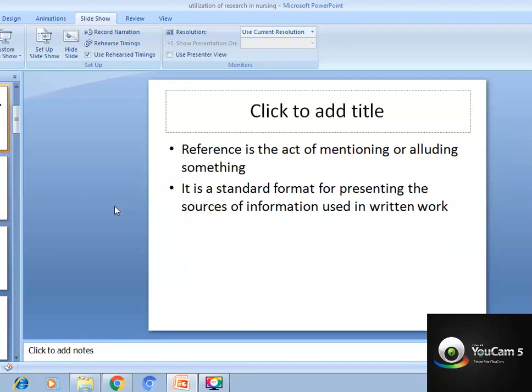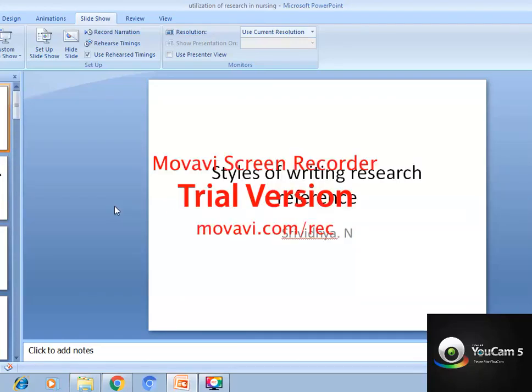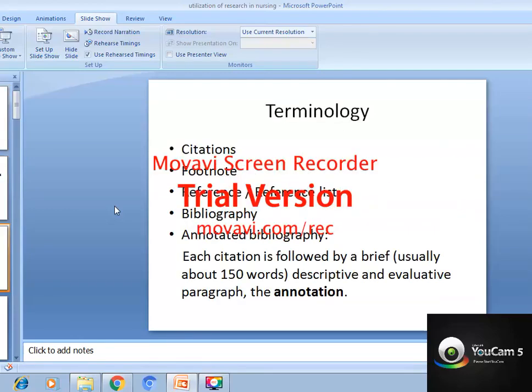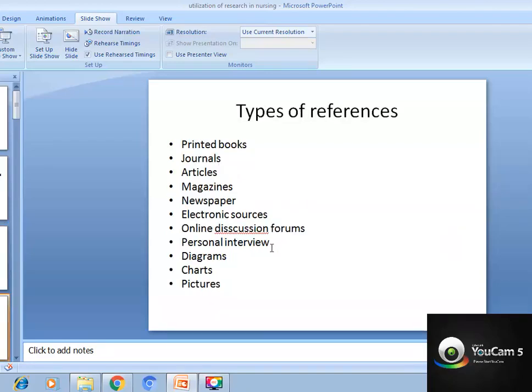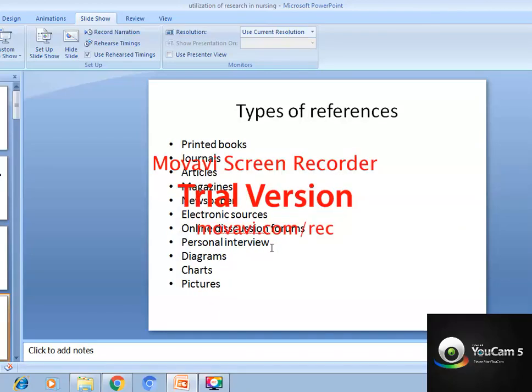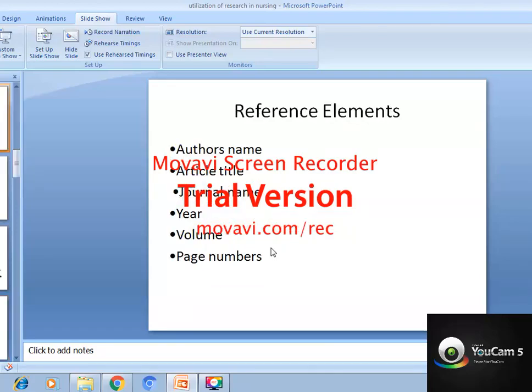Okay, so we'll go once again over the styles of writing references in research. You should know these all refer to the same thing: citations, footnote, reference, bibliography, annotated bibliography. Whenever you do research, whenever you do a reference, make sure you do an annotated bibliography, which helps you in making a reference list later. We refer mostly to books, journals, articles and electronic sources.